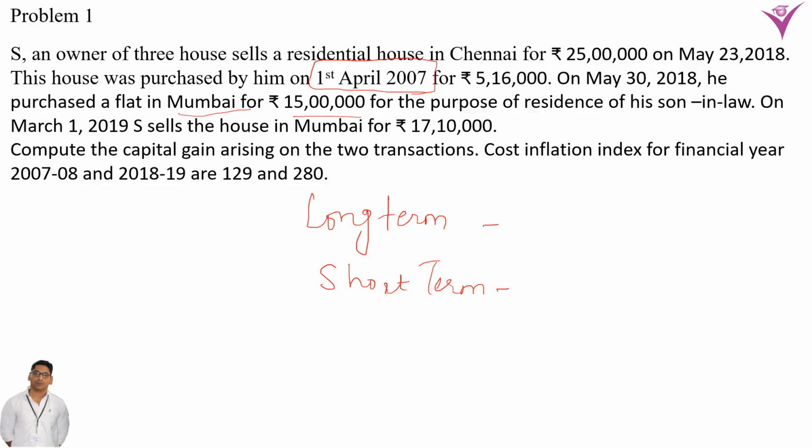Here we see that the asset was purchased in 2007 and sold in 2018. That means more than 3 years, so it is a long term capital asset. Now in the case of a long term capital asset, we have to calculate the indexed cost of acquisition. So for this cost, that is 5 lakh 16,000, we have to calculate the indexed cost of acquisition.